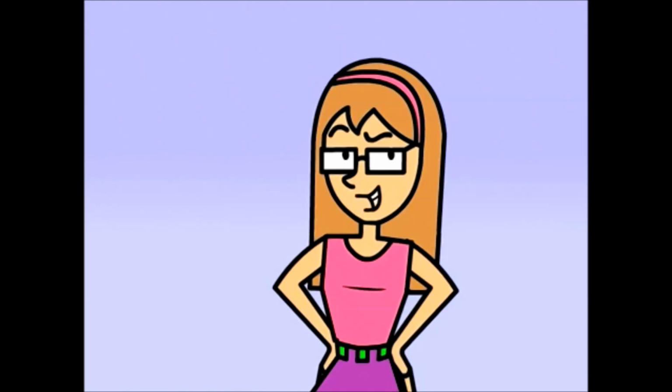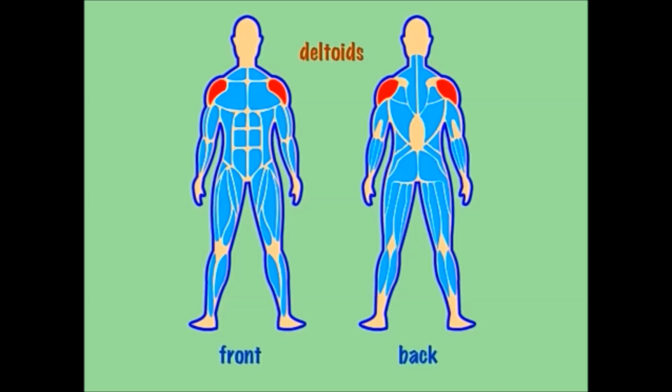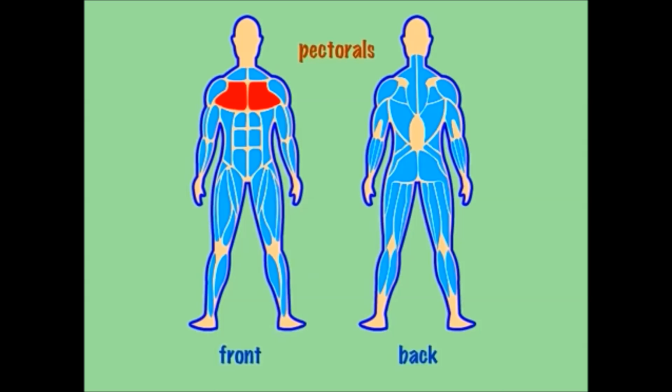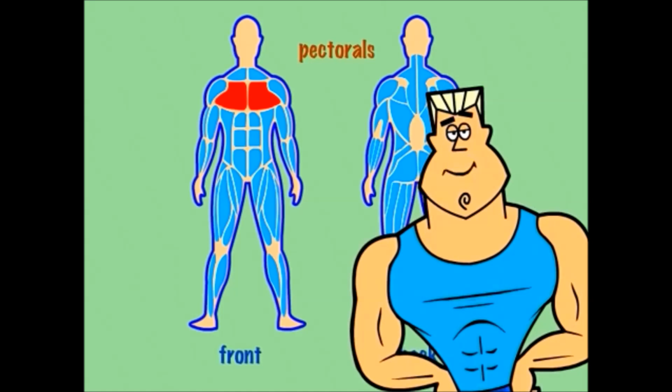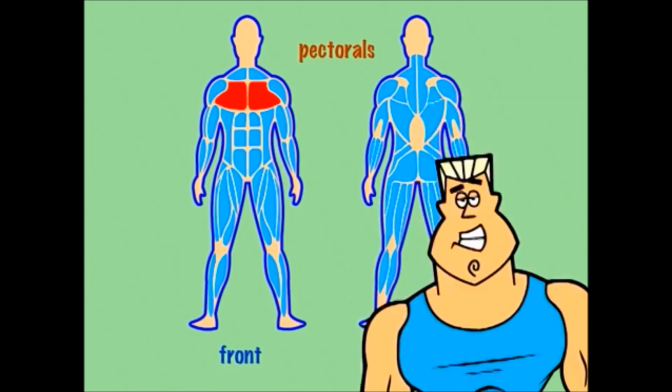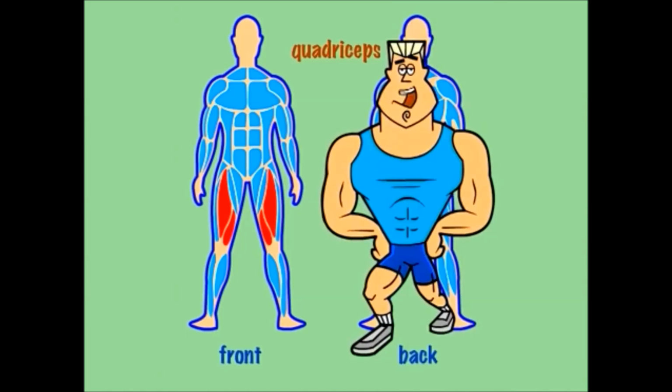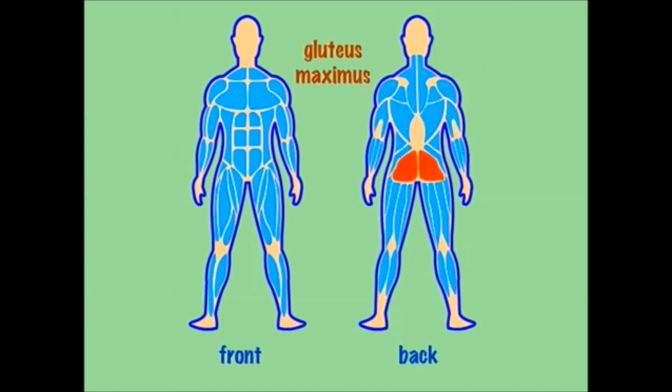Sure, little friends. For example, your deltoid muscles help you move your shoulders. My deltoids are fabulous. Pectoralis muscles are found on each side of your upper chest. You can call them pectorals or pecs. My pecs are fabulous. Your quadriceps are in your thighs. My quads are fabulous. And let's not forget the gluteus maximus.